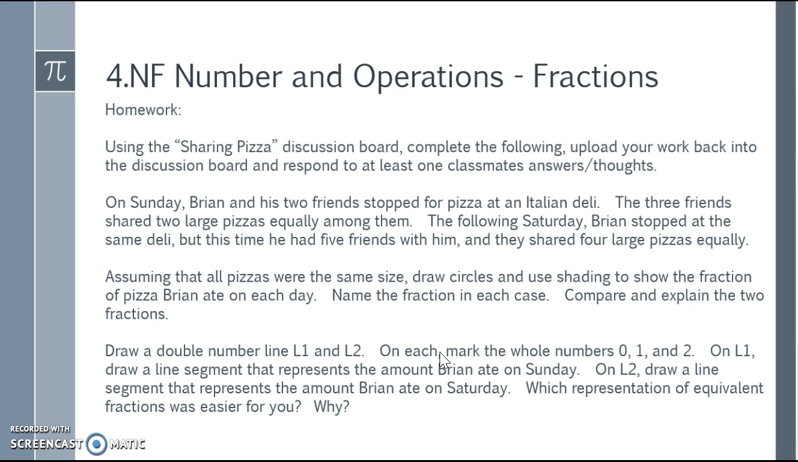Using the Sharing Pizza discussion board, complete the following, upload your work back into the discussion board, and respond to at least one classmate's answers and/or thoughts.